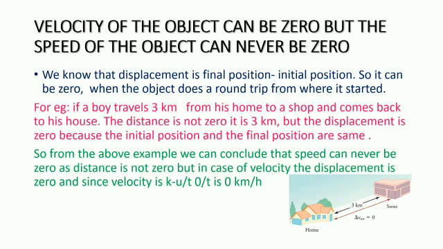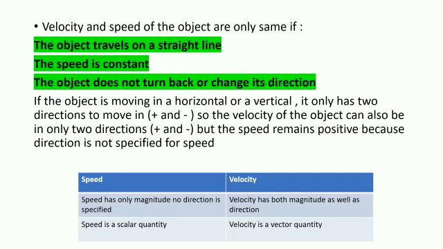So from the above example, we can conclude that (u by t) 0 by t is 0 km per hour. Velocity can be zero, but speed can never be. If the object travels on a straight line, if the speed is constant, if the object does not turn back or change its direction, these are the only conditions when velocity and speed can be used interchangeably.